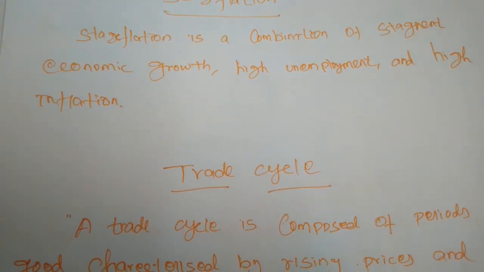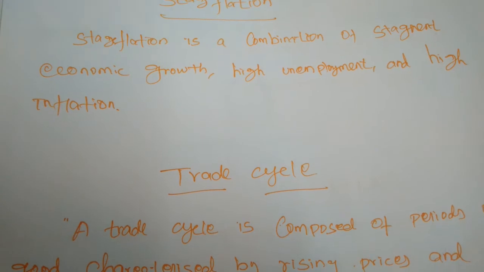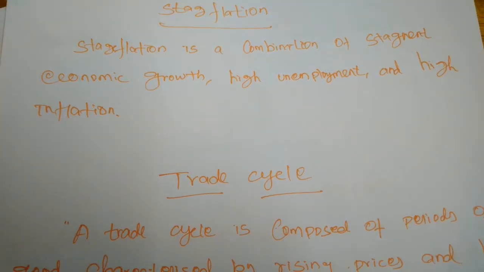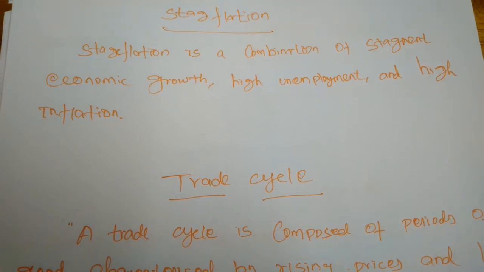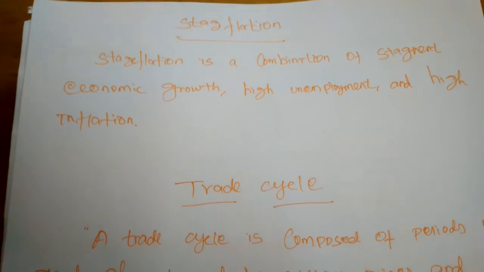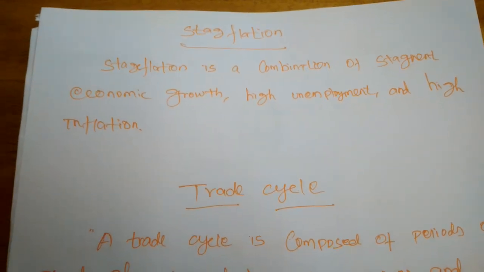In these situations, people are without employment opportunities, so they are affected very badly. And if there is no economic growth, the nation also will be affected.